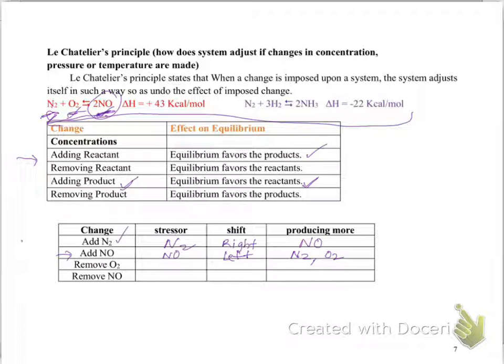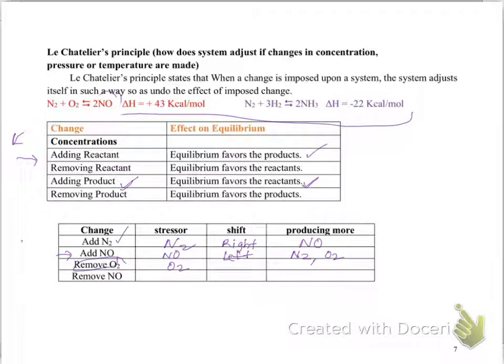You're adding extra amount, but you can remove it too. For example, let's say you are removing O2. Your reaction is going on and you removed some of the O2. Your stressor is still O2. If you removed O2, you disturb the equilibrium and then the reaction wants to make O2.